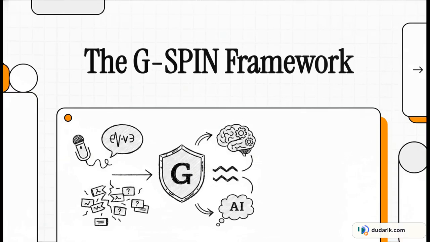Welcome to this explainer. If you work with speech-to-text pipelines, you know the absolute headache of transcription errors. They are just the worst. Today, we're unpacking a massive breakthrough that actually fixes them: an elegant new framework called GSPIN. It completely transforms these pipelines by decoupling phonetic reasoning from semantic selection. It's a total game changer, and we're going to break down exactly how it works.